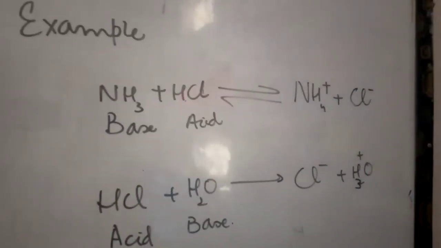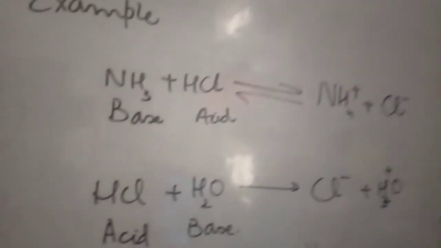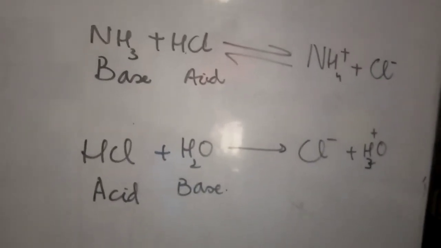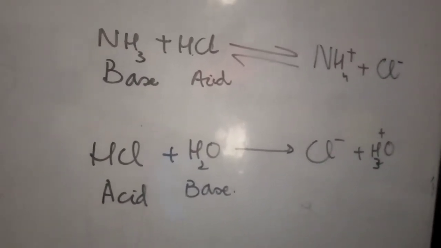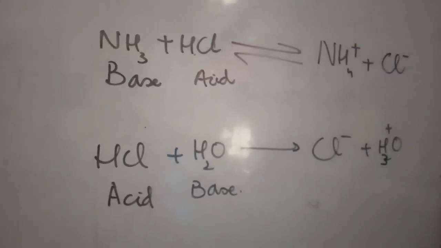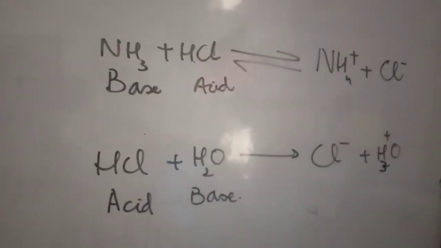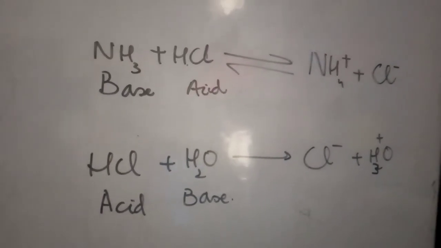I have ammonia and HCl. HCl is already acidic in nature because it produces hydrogen ions. The other quality of HCl is that it can easily donate the proton. As you can see in the chemical reaction, here we discuss ammonia as a base. Ammonia also acts as a base in water, because it forms ammonium hydroxide, which is basic in nature.